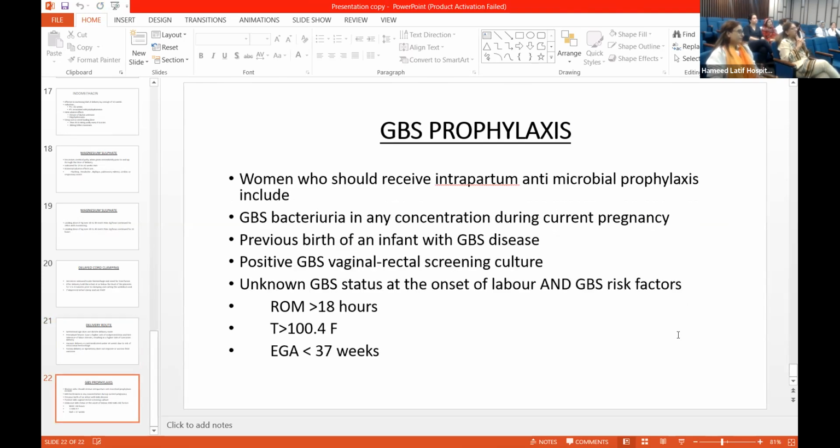GBS prophylaxis. Women who should receive intrapartum antimicrobial prophylaxis include GBS bacteriuria in any concentration during current pregnancy, previous birth of an infant with GBS disease, positive GBS vaginal rectal screening culture, unknown GBS status at the onset of labor, and GBS risk factors, that is rupture of membranes for more than 18 hours, temperature of 100.4 degree Fahrenheit, and if estimated gestational age is less than 37 weeks.